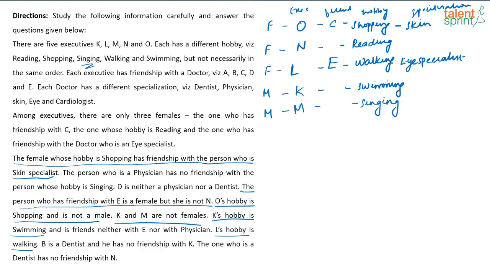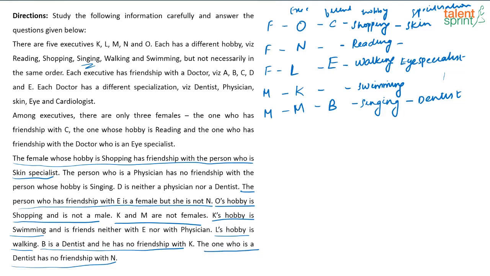B is a dentist and is not friends with K. The one who is a dentist has no friendship with N. Yeah, so this can't be the dentist, right? The one who is the dentist is not friends with N. So, the dentist can't come here. Similarly, B is the dentist and he is not friends with K. So, the dentist can't come here also. So, where will the dentist be? This has to be the dentist, and it is also given B is the dentist, right? B is the dentist, he is not friends with K. The one who is the dentist, or B, is not friends with N. So, obviously B has to be friends with M. So, this is also done.